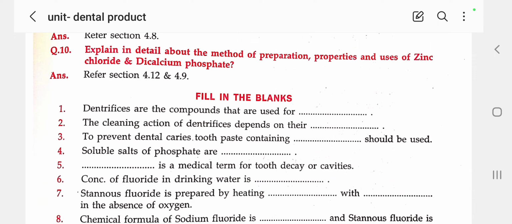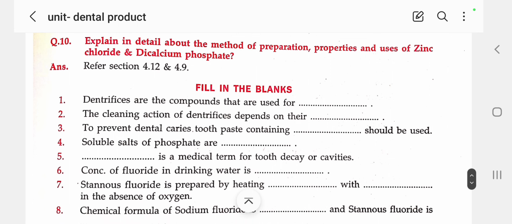Dentifrices are the compounds that are used for cleaning teeth and gums. Next question: the cleaning action of dentifrices depends on their abrasives.